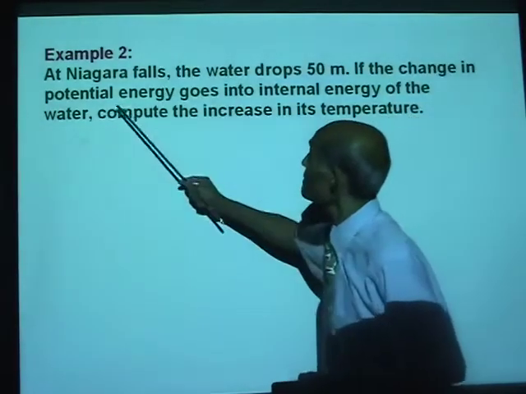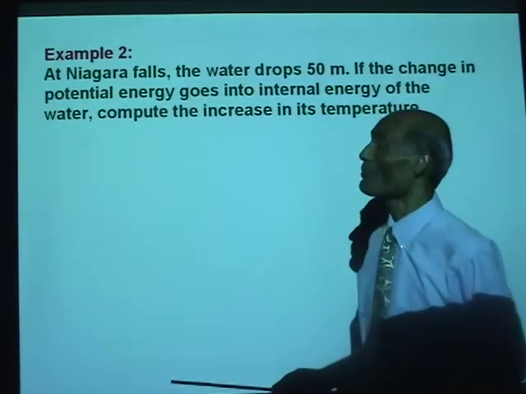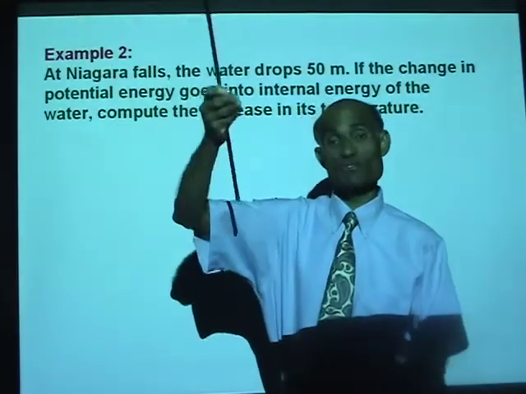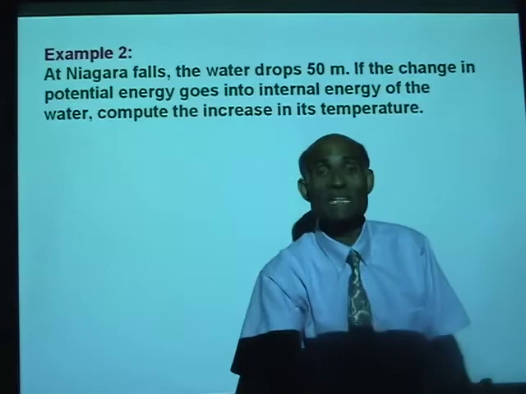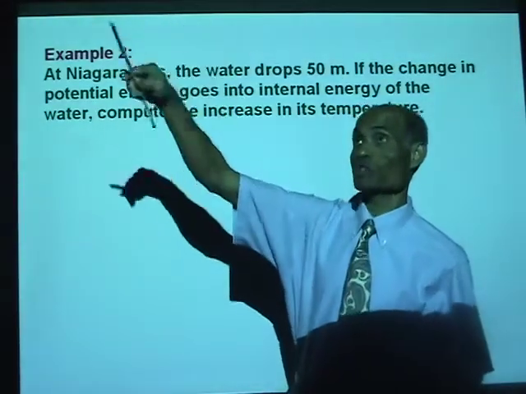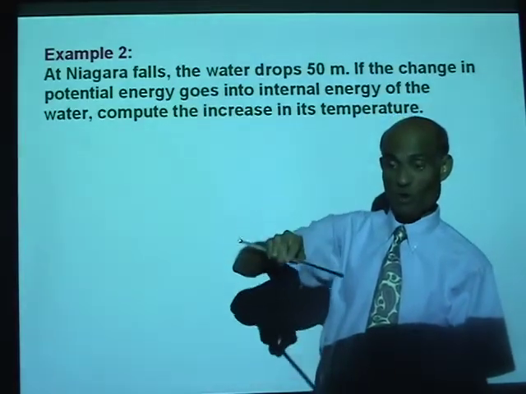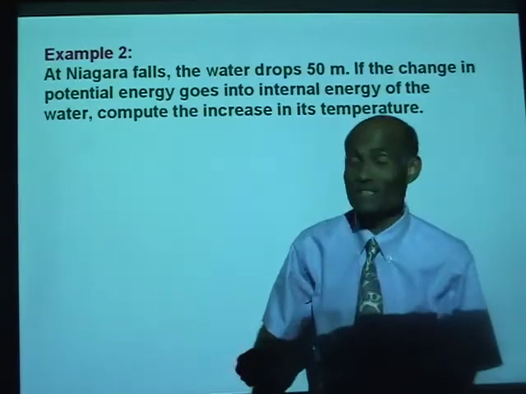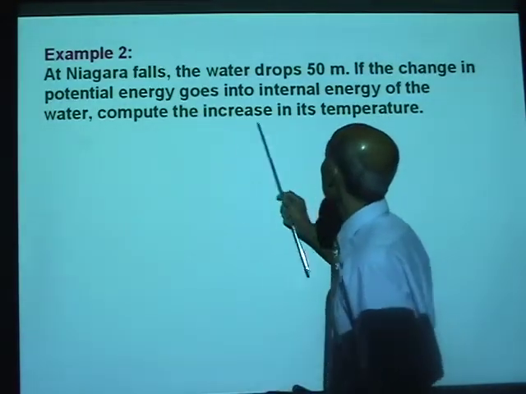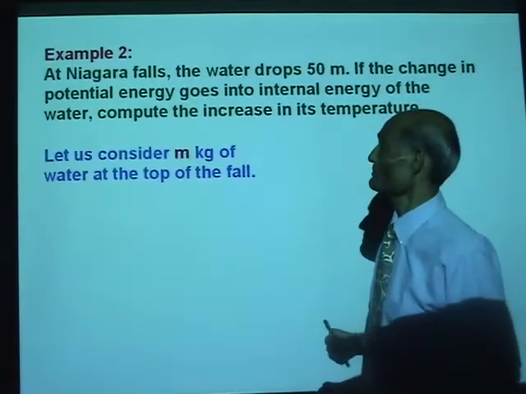If the change in potential energy goes into the internal energy of water, it is a very good example of how stored energy can be converted to heat energy. At the top of the fall, the water has potential energy, and when it falls, the energy becomes kinetic, becomes internal energy, or an increase in temperature. What is the increase in temperature of the water?